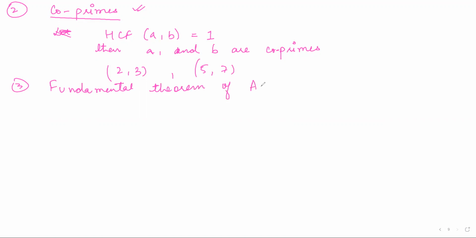Now the statement of the theorem is not important. You don't have to memorize the theorem, just try to understand very quickly. So this theorem basically tells you about composite numbers. Now what are composite numbers, Hamna?